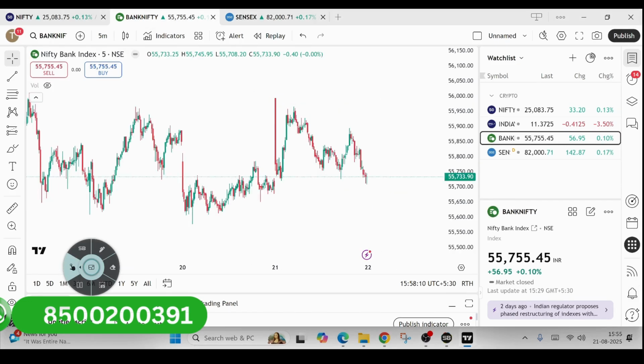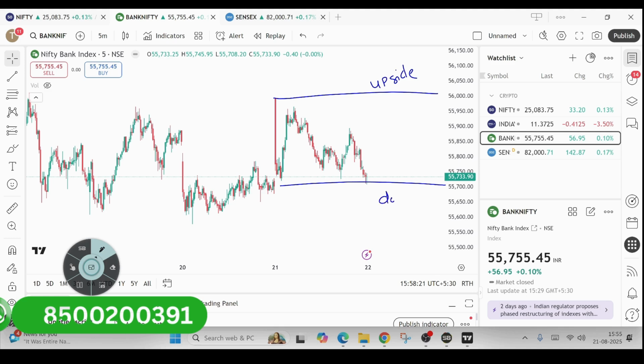If it comes to Bank Nifty, the same thing. From here I will plan for upside, and on this side I will plan for the downside. This is the no trade zone. By looking at the previous day's chart, I only analyze the view, whether upside or downside. But the actual trade I will take based on tomorrow's price action only, after confirmation.